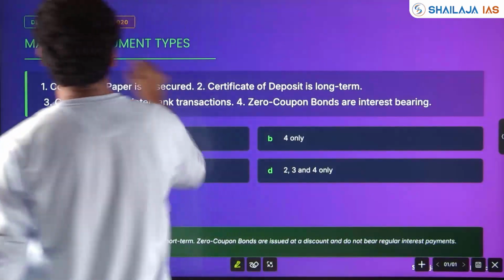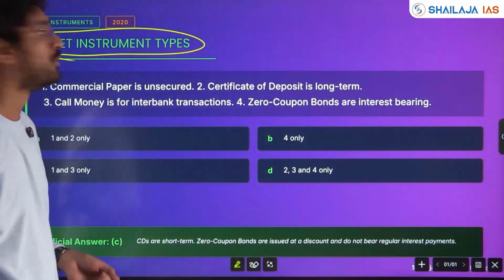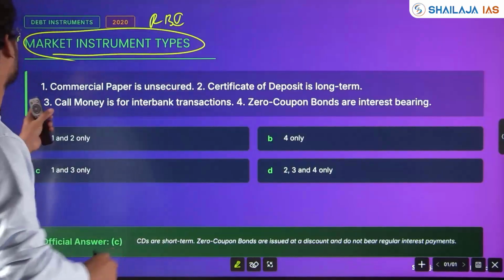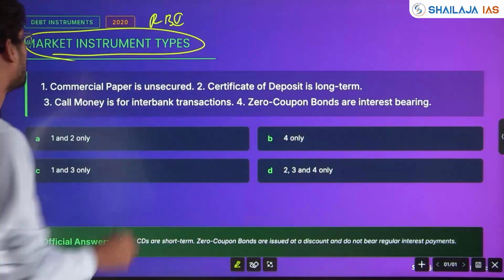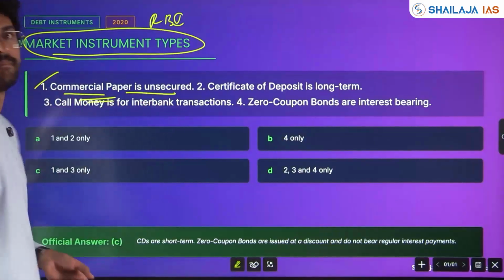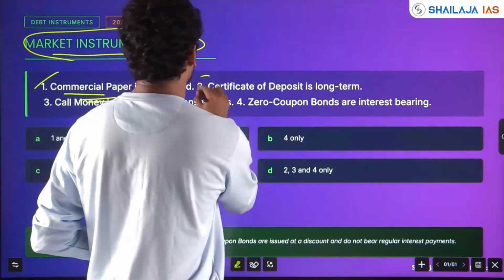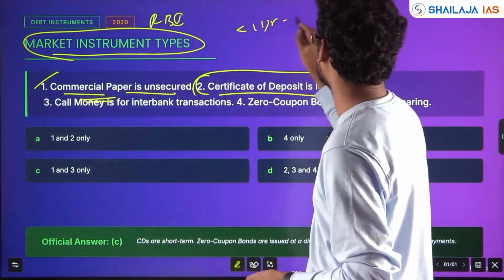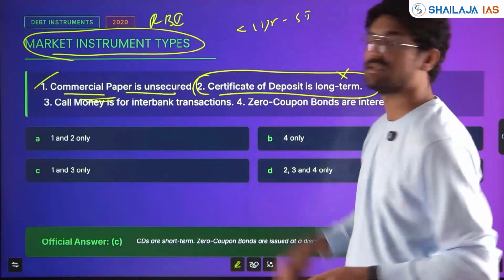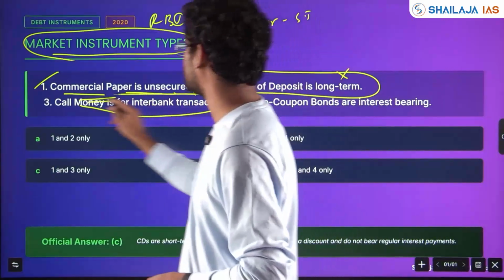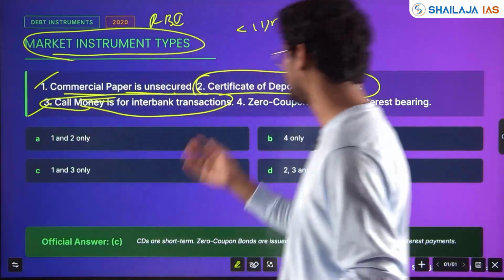These are money market instruments. Who will control the money market? Again RBI. Commercial paper is unsecured. Is it correct? Yes. Certificate of deposit is long term. In the money market, no, it is all less than 1 year, which is short term. So statement 2 is wrong. Call money is for interbank transactions. Correct. If you have read it, you will know.